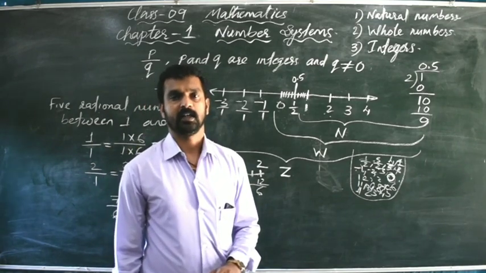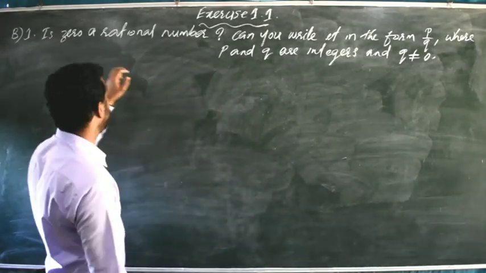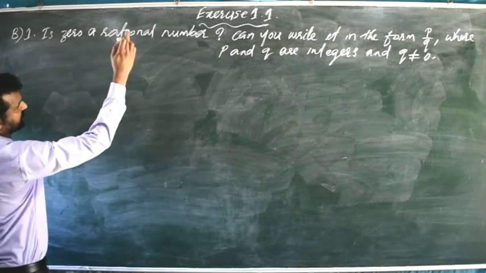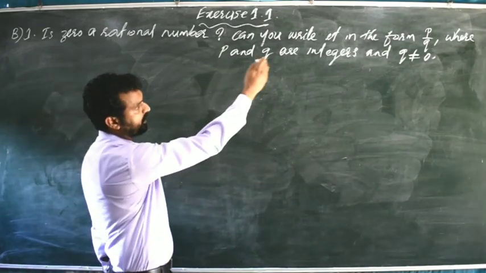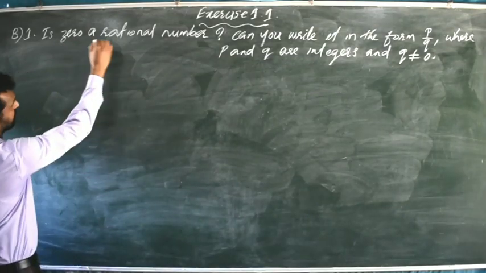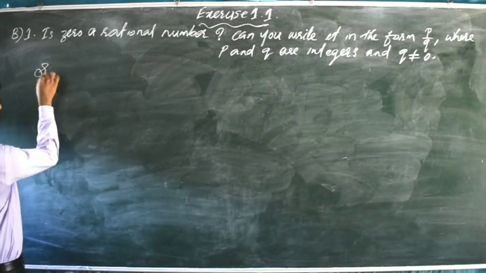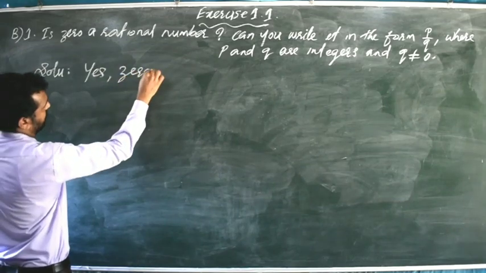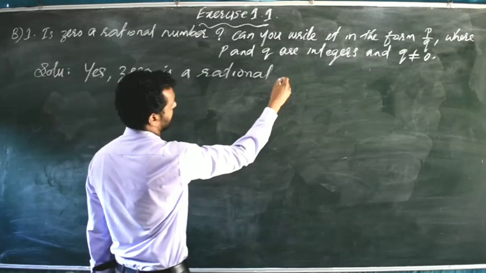Now let's start exercise 1.1. Exercise 1.1, question number 1. See the question. Is 0 a rational number? Can you write it in the form P divided by Q, where P and Q are integers and Q not equal to 0? Is 0 a rational number or not? That is the question. Yes, 0 is a rational number.